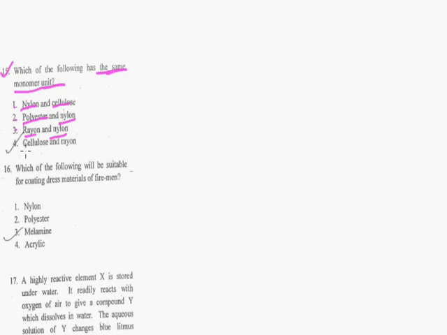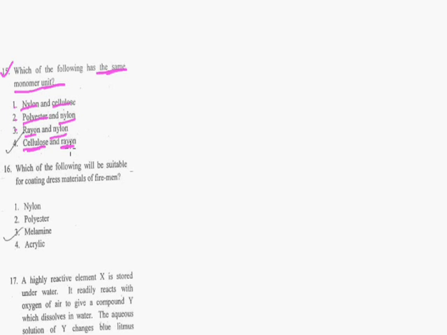Now come to the next option. Option number 4 is cellulose and rayon. Cellulose is a natural material and rayon is a semi-synthetic fiber which is derived from the natural fiber.